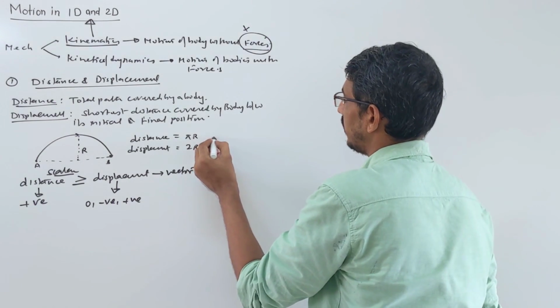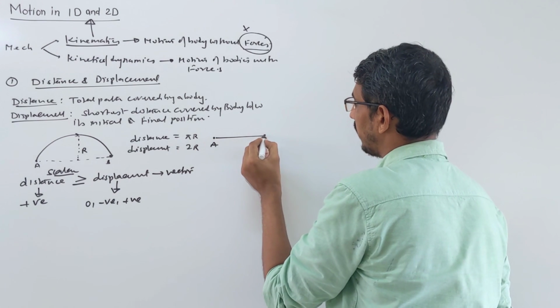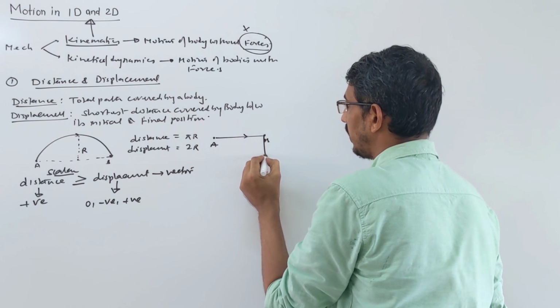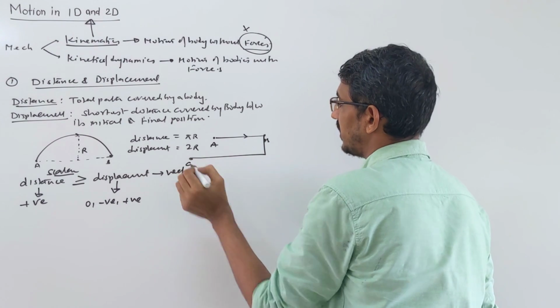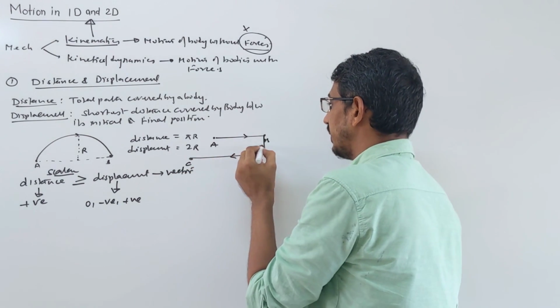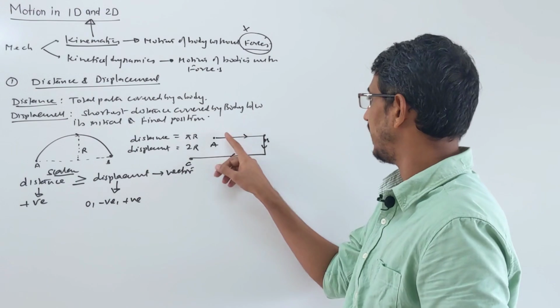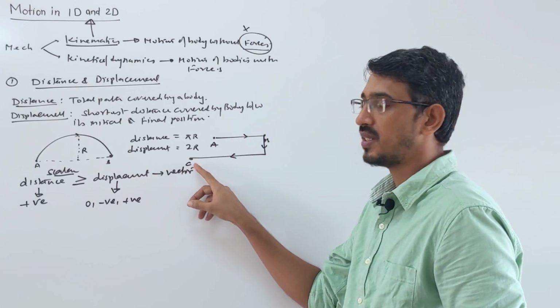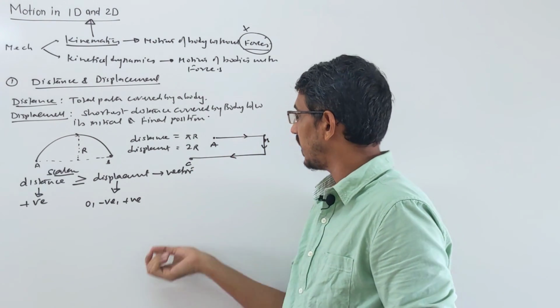Suppose you start a body's motion from point A and you go toward point B this way, then from B you return back that way, and suppose you are at point C. Then if I ask you what is the distance, you add this distance plus that distance. Then I ask you what is the displacement. Displacement is what?